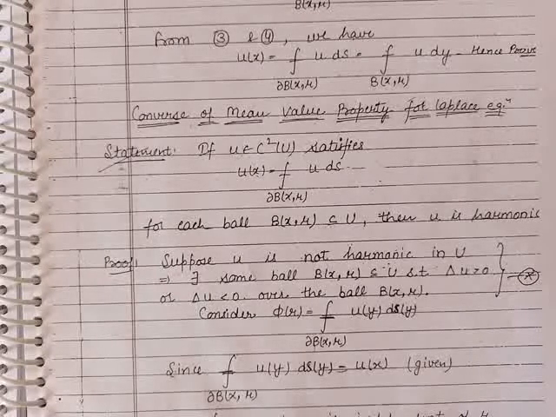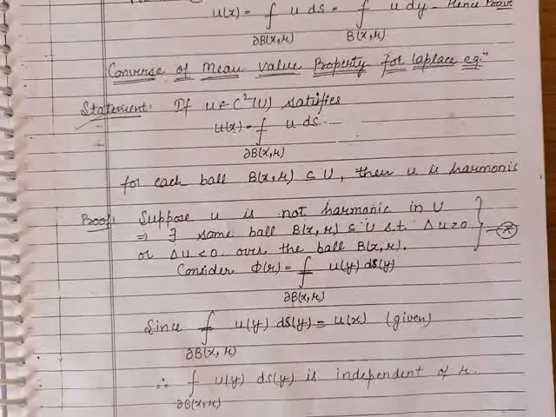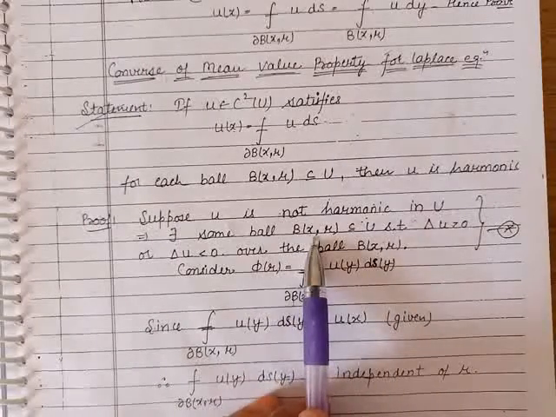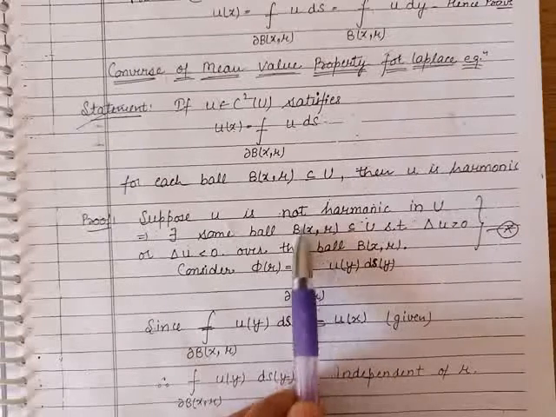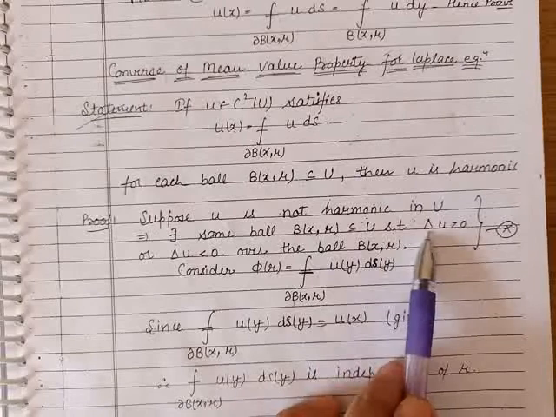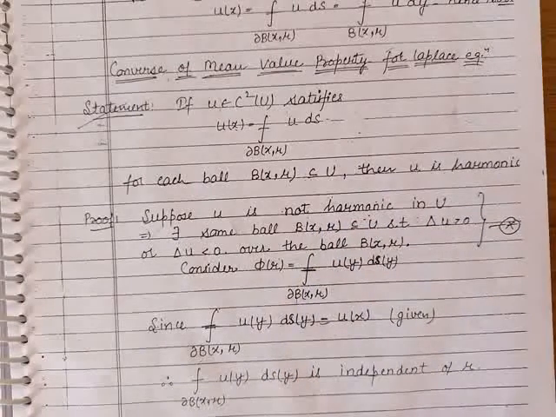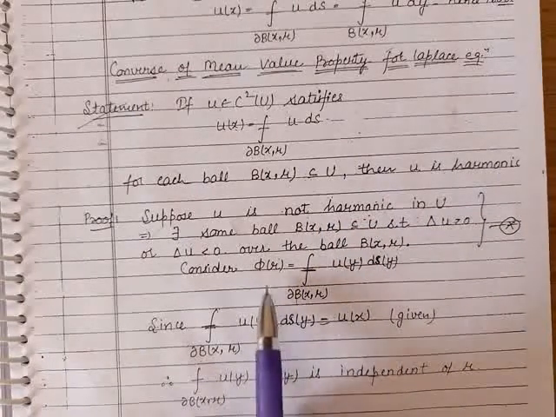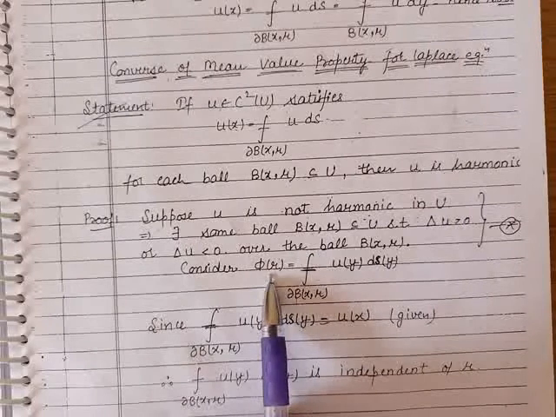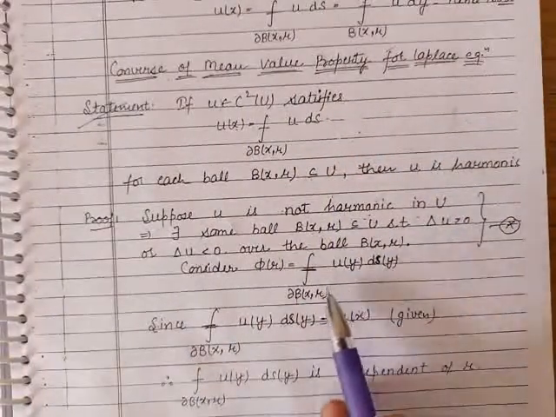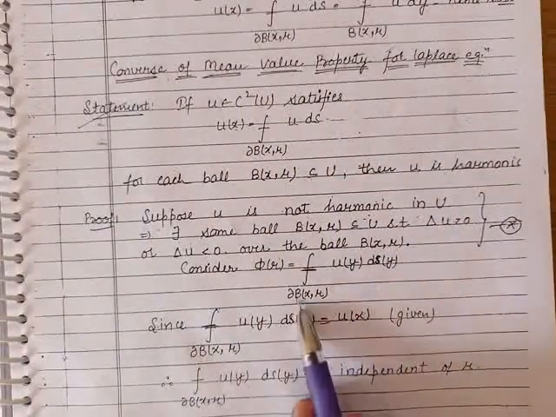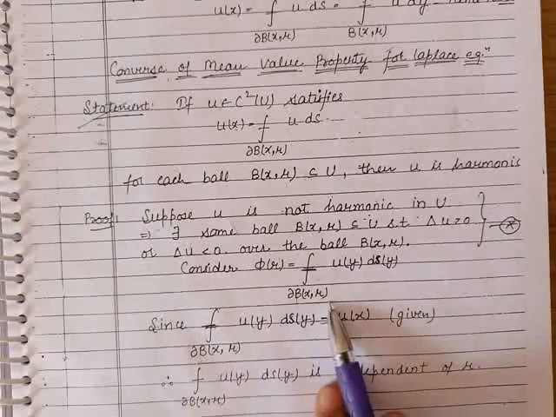Let us assume the function u is not harmonic. It means the Laplacian of u will not be 0. So we can consider a ball with center x, radius r. This ball is contained in U such that the Laplacian of u is either positive or negative over this ball. Now let us define a function phi, which is a function of r and given by this average integral, meaning the average of function u over the sphere with center x, radius r.